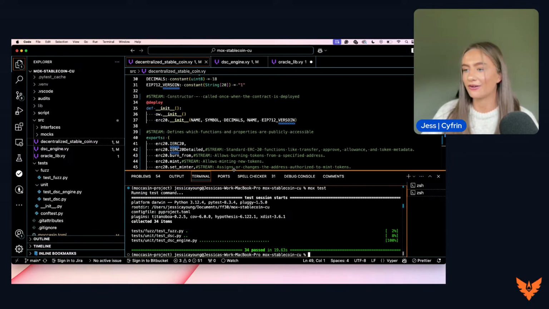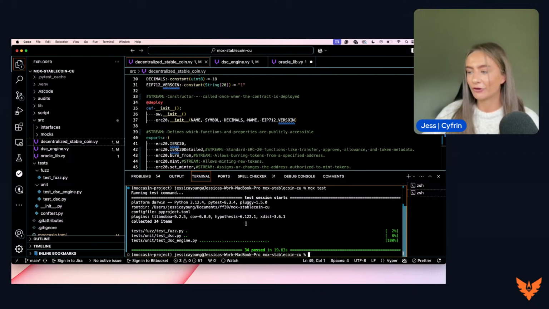So now we've got that all set out. You can see that when we run mox test, it is very similar to Foundry, where you do forge build, forge install, forge test, but it's mox install, mox test instead. It will have a lot of similarities because that is the way that it is being built.